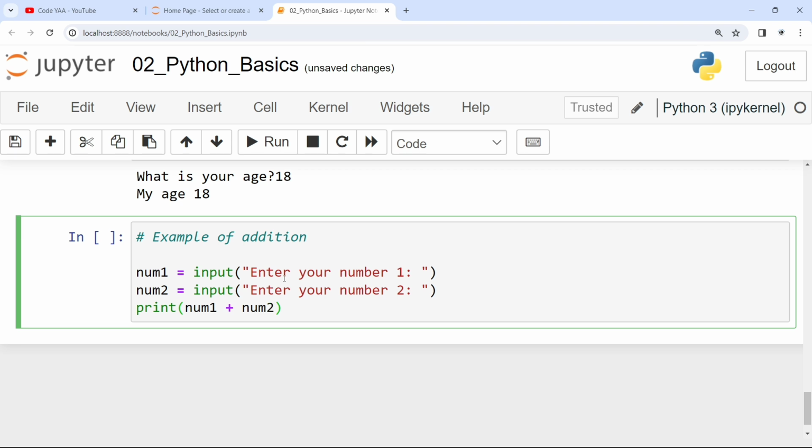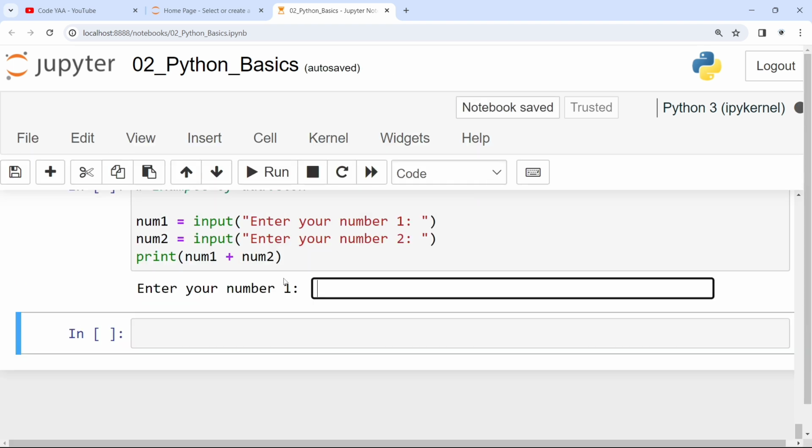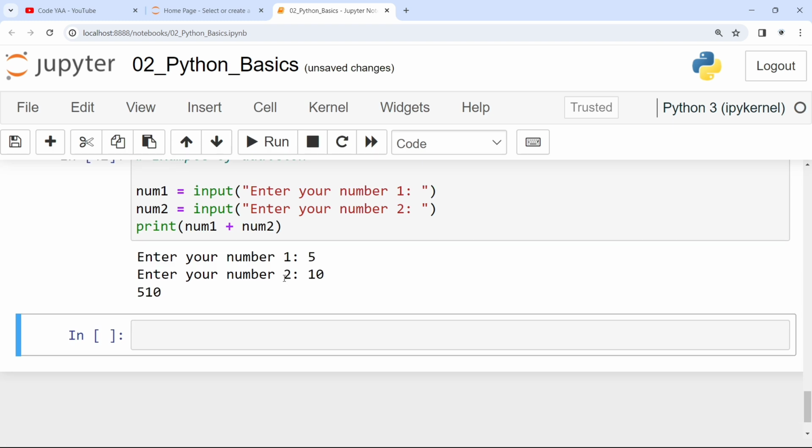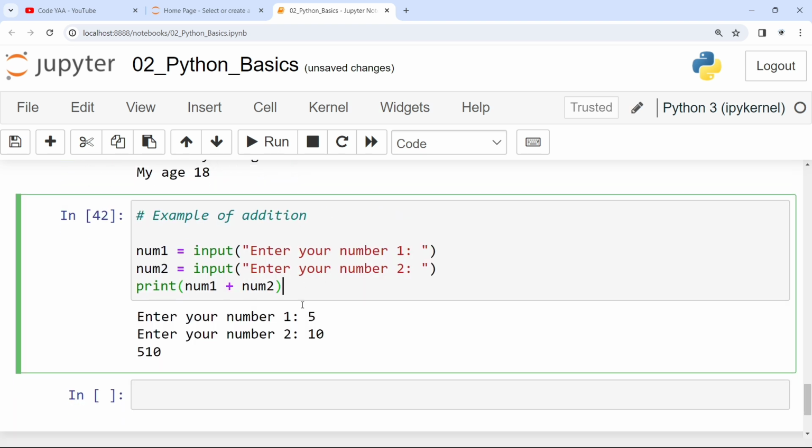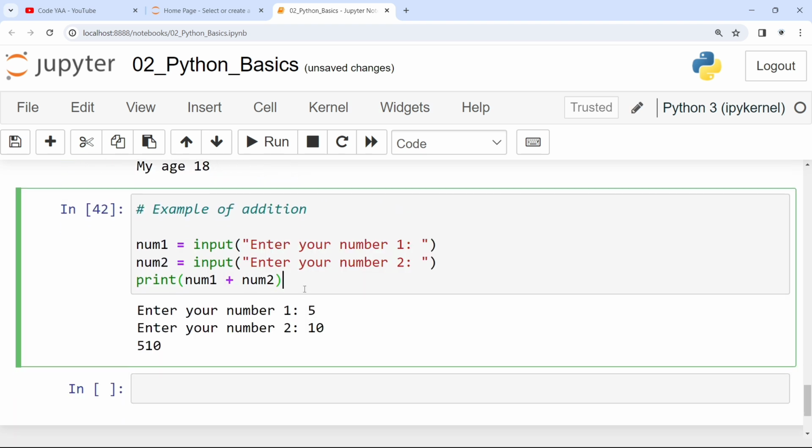If I'm taking two numbers from the user, will it be doing the addition of these two numbers? Okay, let's try. Let me write: enter number 1, 5; number 2, 10. What happened here? I got output 5 1 0. Is it a correct output? What should we expect from this program? It should be 15. But we are getting 5 1 0.